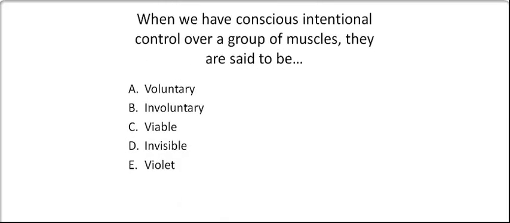When we have conscious, intentional control over a group of muscles, they are said to be voluntary, involuntary, viable, invisible, or violent.